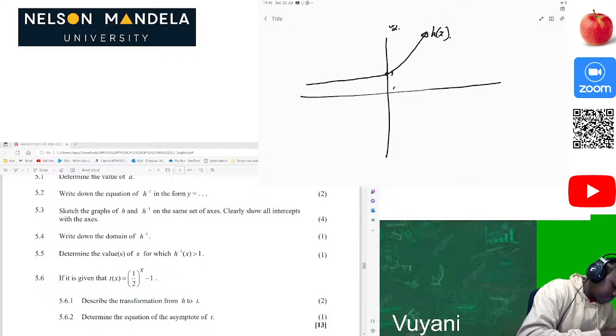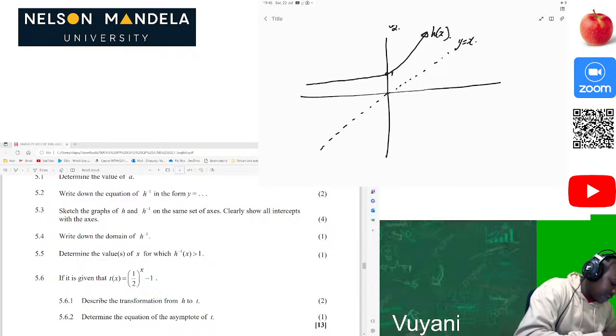Then of course it has been reflected along the line of y equal to x. Then now we have our inverse function also at point 1 here. There we go. So this will be our function.